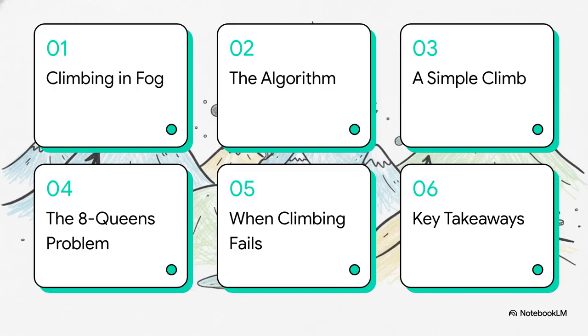All right, here's the game plan. We'll kick things off with that climbing in the fog idea to get the intuition down. Then we'll dive into what the algorithm actually is. We'll watch it work on a simple graph, and then we'll really put it to the test with the famous 8 queens puzzle. And this is super important, we're also going to talk about when it all goes wrong. And finally, we'll wrap it all up with the key things you need to remember.